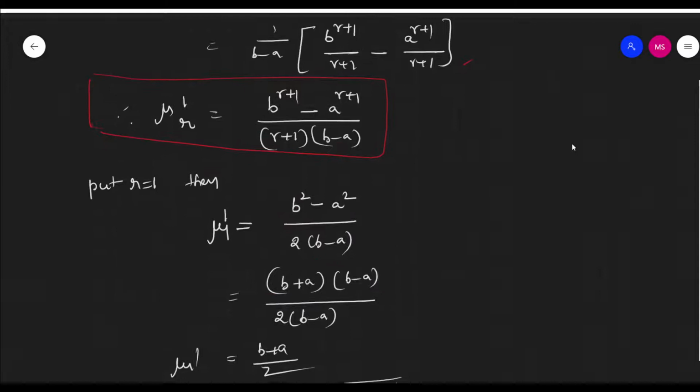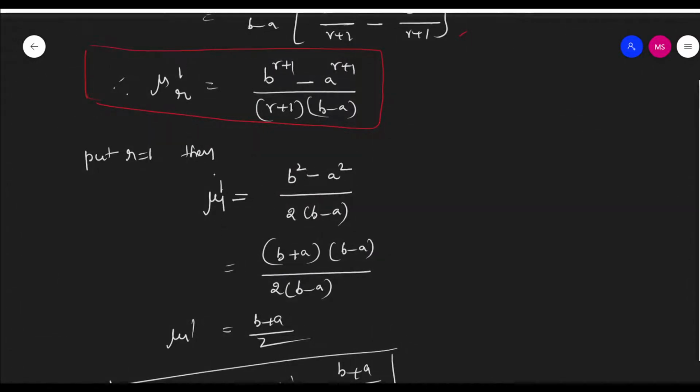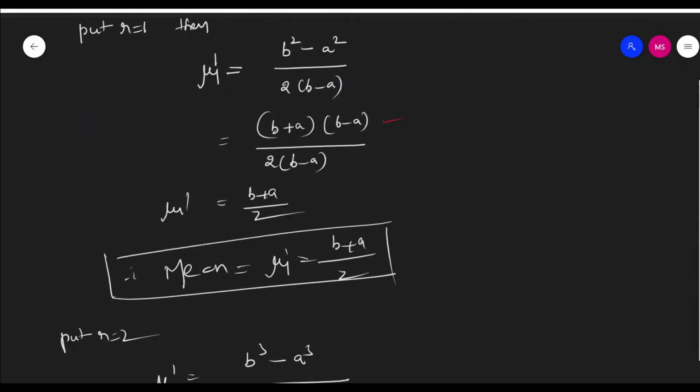Okay, put r is equal to 1. So what is mu1 dash? b power 1 plus 1 is 2, so b square minus a square divided by 2 into b minus a. What is b square minus a square? b plus a into b minus a. Very simple. So b minus a cancels, and finally b plus a by 2. That is the mean: mu1 dash, that is, expectation of x, is equal to b plus a by 2.